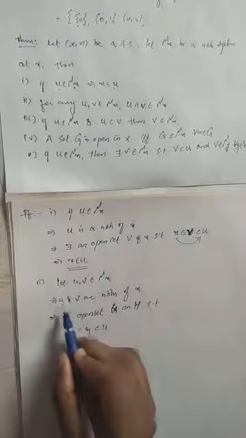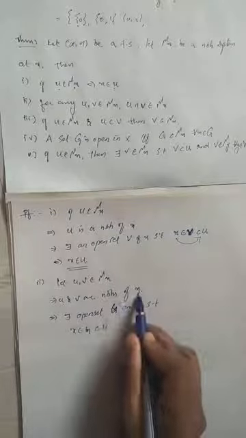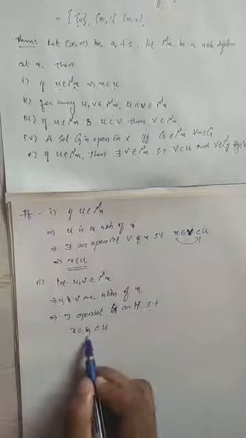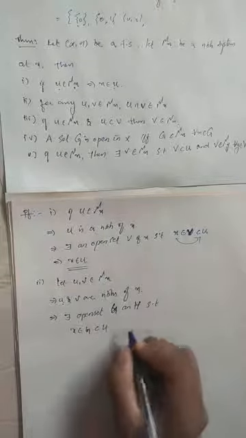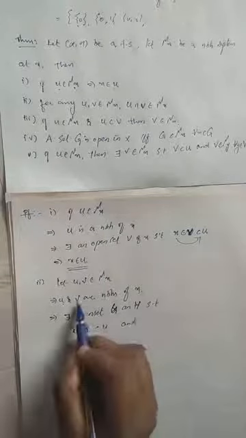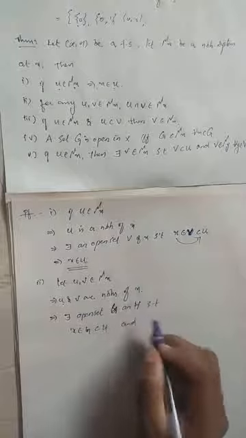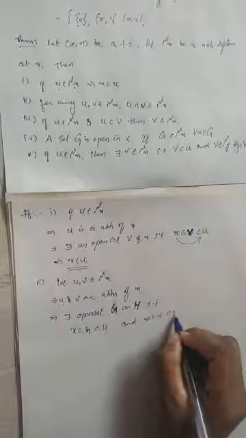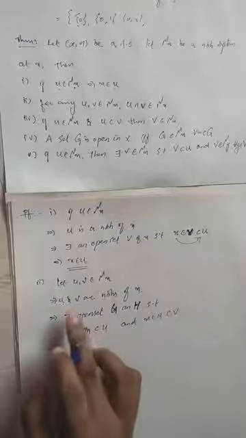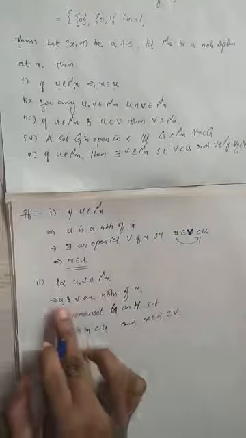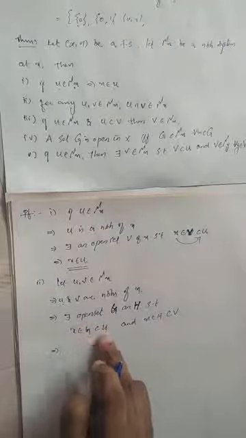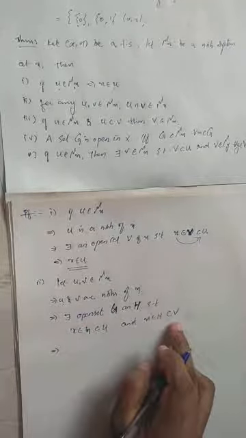Have you got this? Since U is a neighborhood of x, by definition, there exists an open set G such that x belongs to G and G is contained in U. And since V is a neighborhood of the point x, there exists an open set H such that x belongs to H and H is contained in V. Clear? By the definition of neighborhood corresponding to U and V, we get G and H such that x belongs to G and G is contained in U, and x belongs to H and H is contained in V.